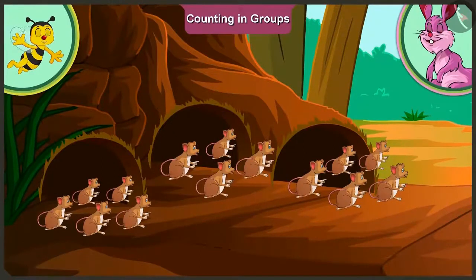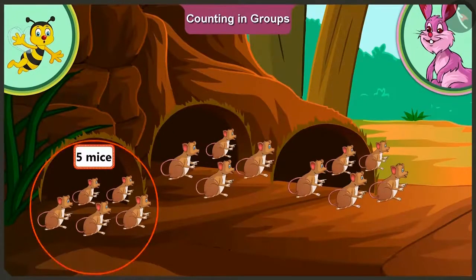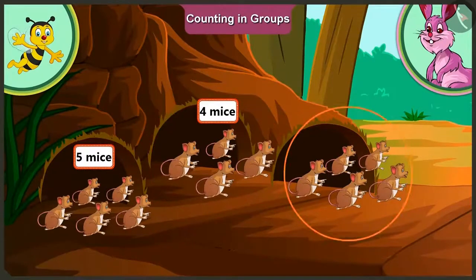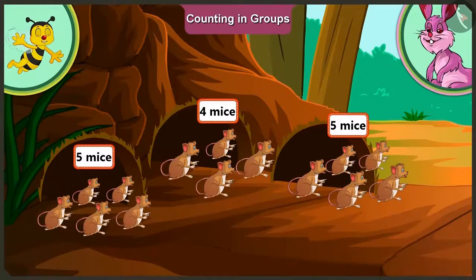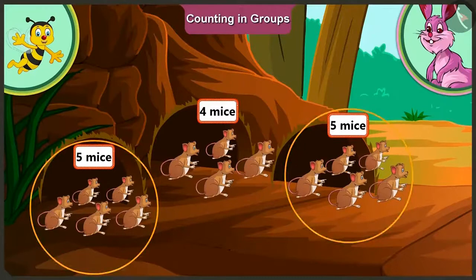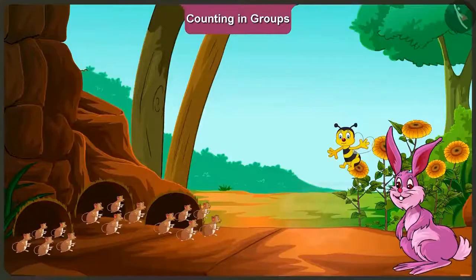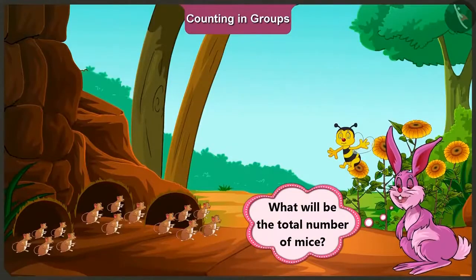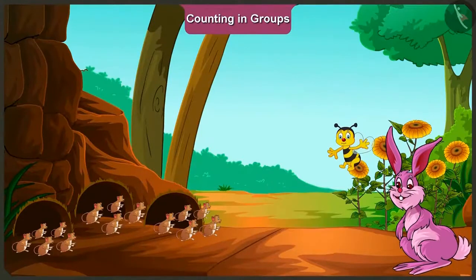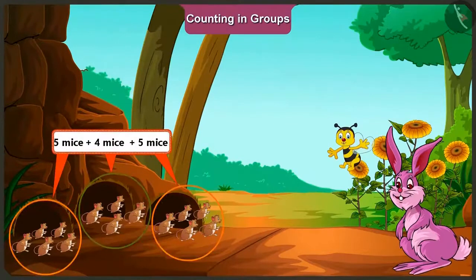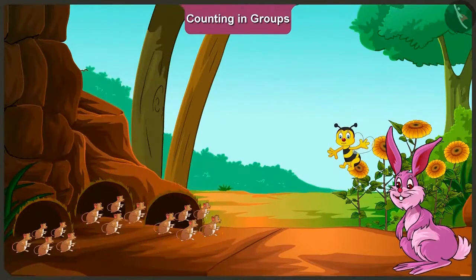Oh, yes, there are 5 mice in this first group, 4 in the second group, and 5 in the third group. That means there are 2 groups with 5 mice each, and 1 group with 4 mice here. So, how many mice would be there in total? For that, we will add the number of mice in all 3 groups.